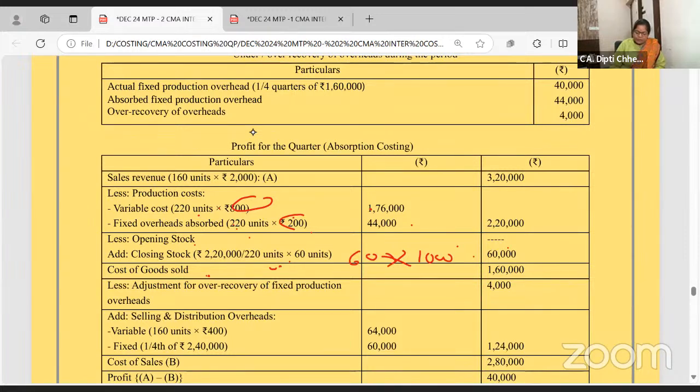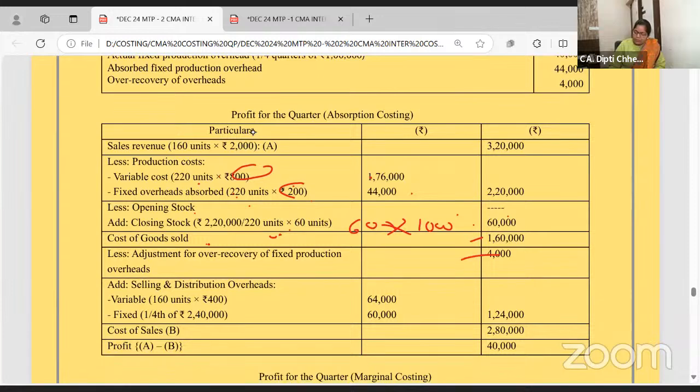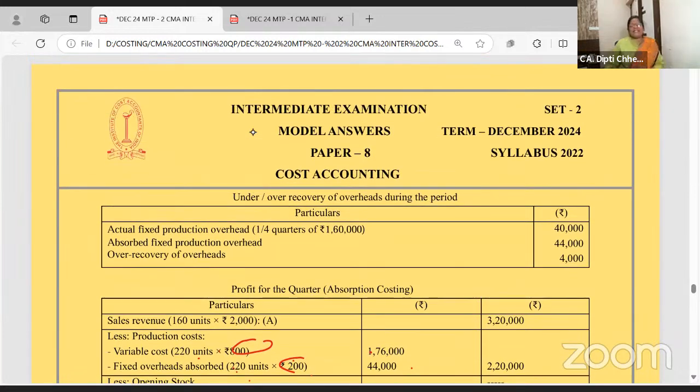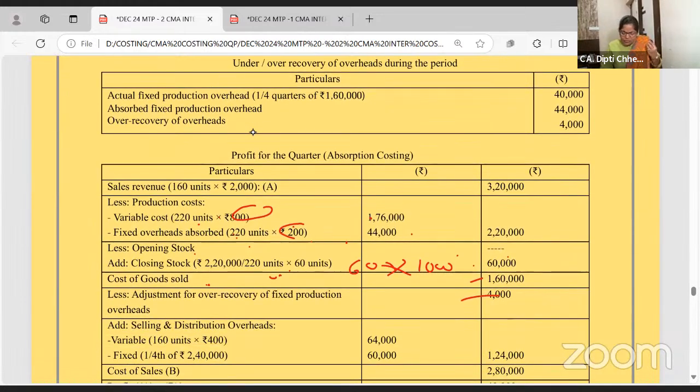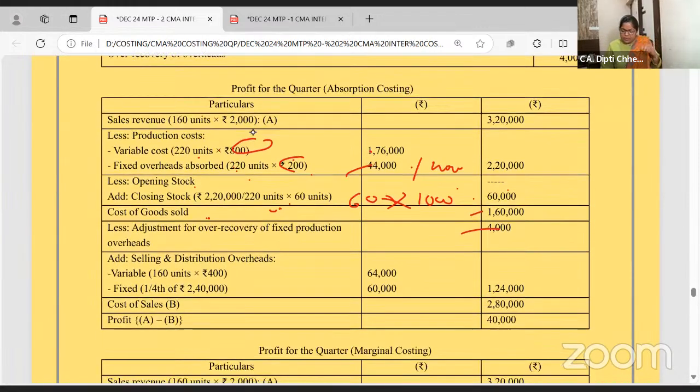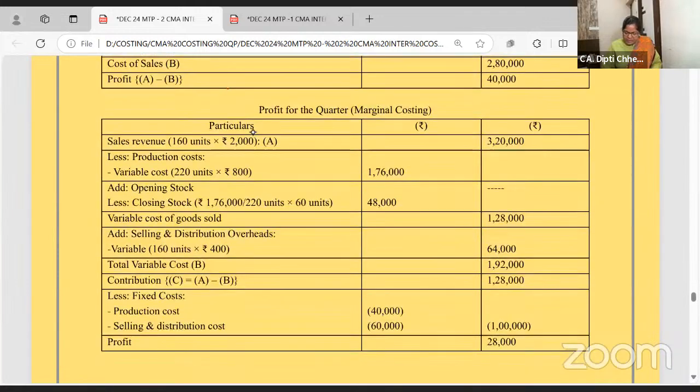Cost of the goods sold. 4,000: exactly the same problem is there in our study material. 4,000 is there because you have charged 44,000. Actually, if you take 160,000 divided by 4 quarters, it should be 40,000. So if you have charged more, you adjust it here only. And selling overhead and all is the same.